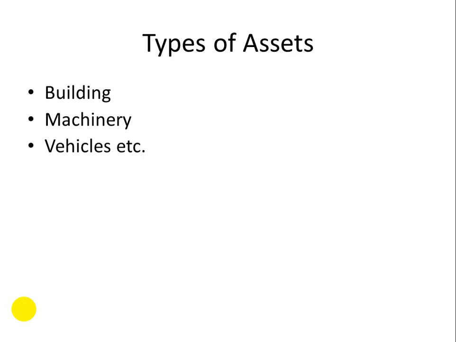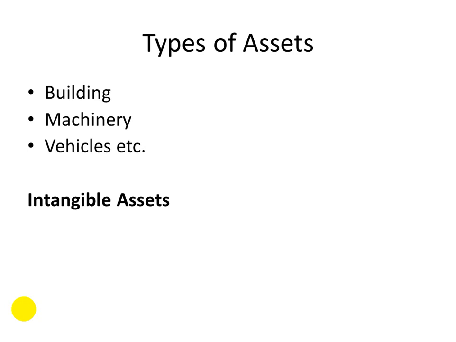For example, if you have vehicles, means cars, etc. But if you have these vehicles in your business for trading purpose, it means that your business is of vehicles, you buy and sell these vehicles, then this is not your fixed assets. Then these things actually come in your stock. But for example, if you have a car, vehicles, not for the purpose to sell it but for use, then it is called fixed asset.